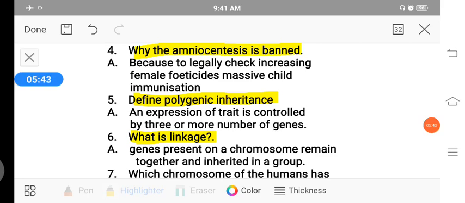That is called linkage. The genes which are grouped and present on a chromosome are held together and inherited as a group, that is called linkage.